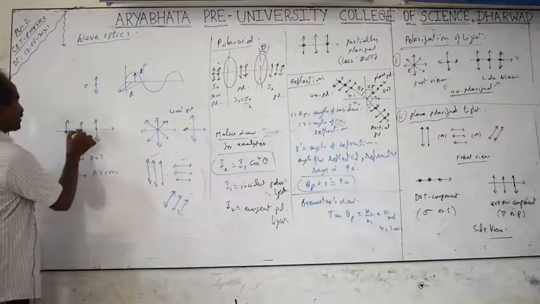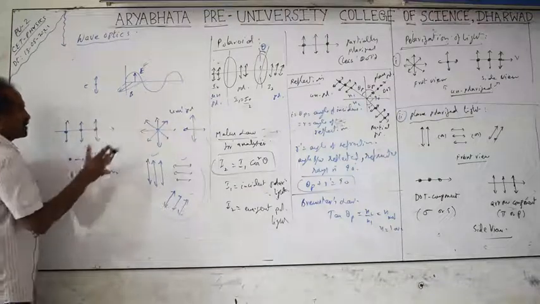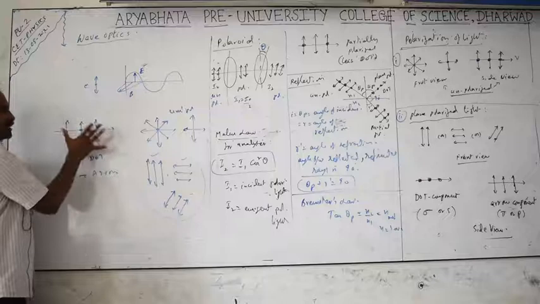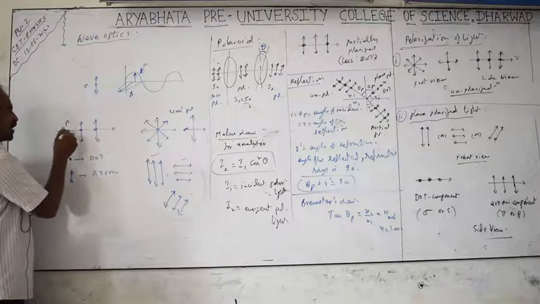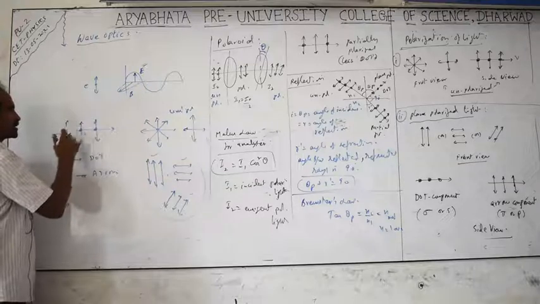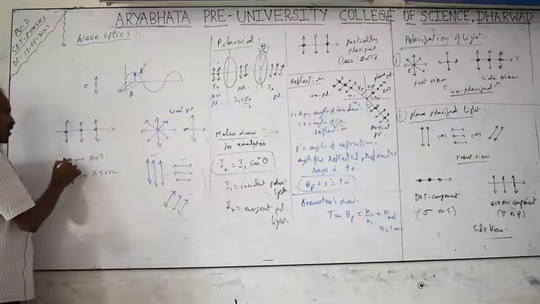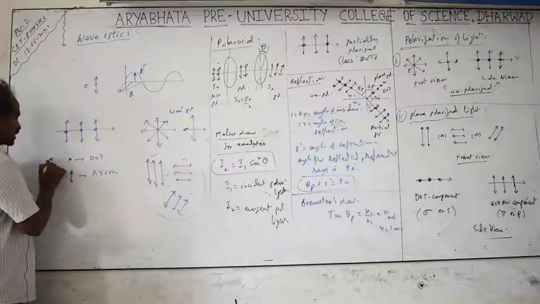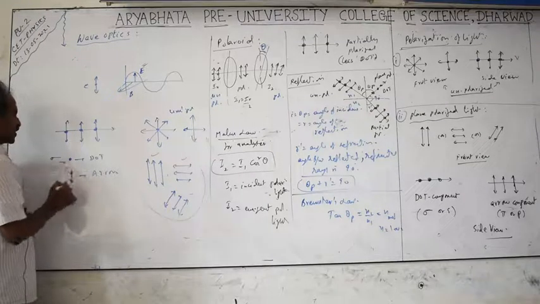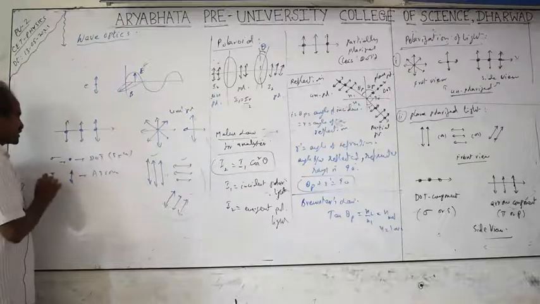Dot components have the vibrations of the waves perpendicular to the plane. This is the plane of the paper you will be mentioning. Now for me this is the plane of the board. The dot component has the vibrations perpendicular to the plane of the board. The arrow component has the vibrations like this, in the plane of the board. This dot looks like a sigma, so it is also called a sigma component. Sigma component is also called the S component. S component or sigma component.